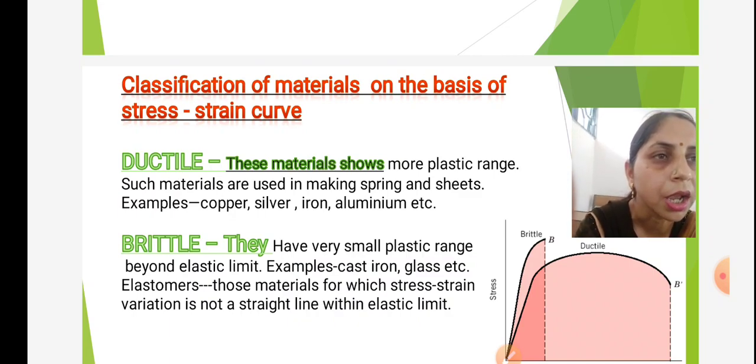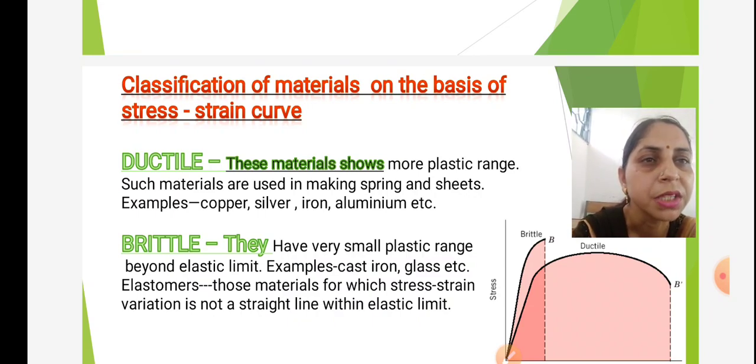In this ductile material range, the plastic range is more as compared to elastic range, or we can say ductile materials show more plastic range. Such materials are used in making springs and sheets. Examples: copper, silver, iron, aluminium, etc.